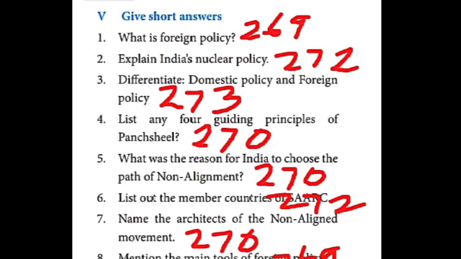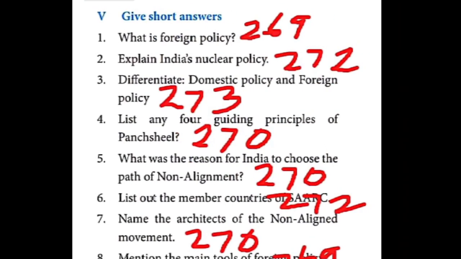Okay, we can mark the second question. First question already we marked. Second question we can mark, children. Second question, page number 272. Policy of disarmament para.